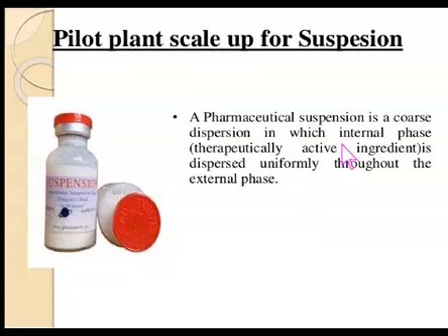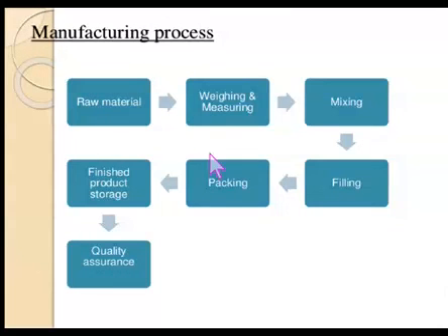A pharmaceutical suspension is a coarse dispersion in which the internal phase, the therapeutically active ingredient, is dispersed uniformly throughout the external phase. So this is the manufacturing process: raw material, weighing and measuring, then mixing, then filling, packing, finished product storage, and quality assurance. This kind of similar layout we have also discussed earlier for the monophasic liquids. Now we are discussing biphasic liquids, starting with the suspensions.